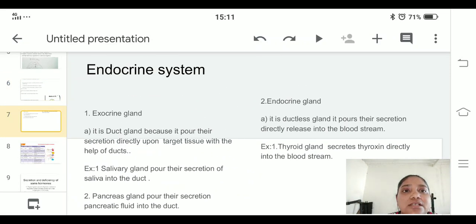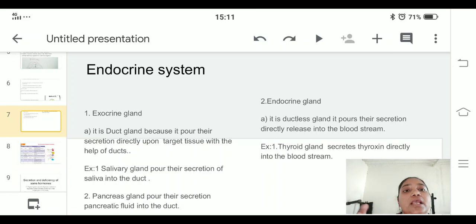Okay, the next system which we are going to discuss is the endocrine system. The endocrine system is divided into two. Number one is exocrine. Number two is endocrine. Okay, before going on, let us understand what these two are.